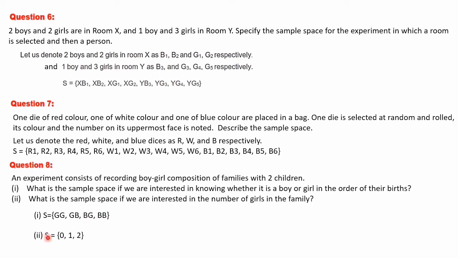Second one, sample space. What is the sample space if you are interested in the number of girls in the family? There are 3 possibilities. For 2 children, there will be no girl, there will be 1 girl, or there will be 2 girls. So S is equal to 0, 1 and 2. 0 means no girls in the family. 1 means only 1 girl in the family. 2 means there are 2 girls in the family. From here also we can write, here you can see there are 2 girls. And in these 2, there is only 1 girl, and here no girl. So 0, 1, 2 are the possible outcomes if we are considering the number of girls in the family.